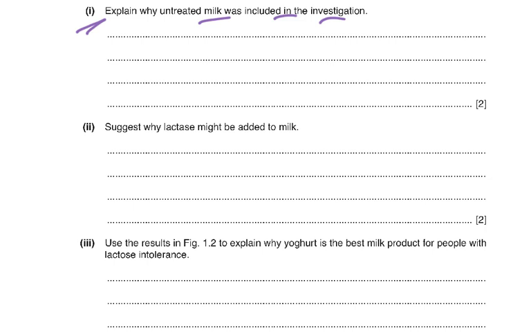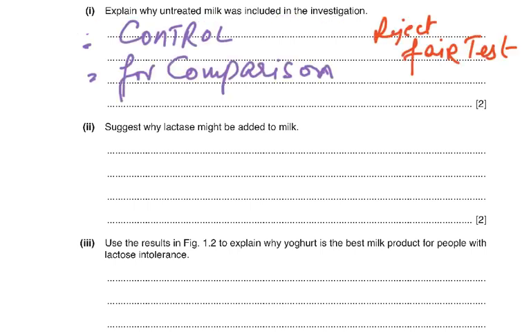Control means something that you compare: okay, we did this, but when we didn't do this, what would happen? So a very simple way is that it was the control. Now, the answer to this was it was a control for comparison, or if you said to see if there's any difference between effects of treated milk and untreated milk.